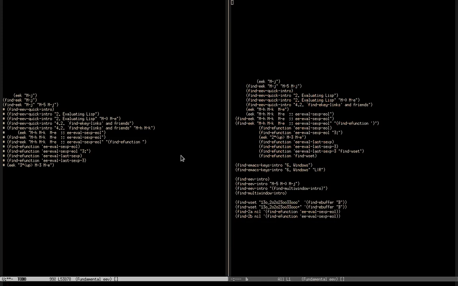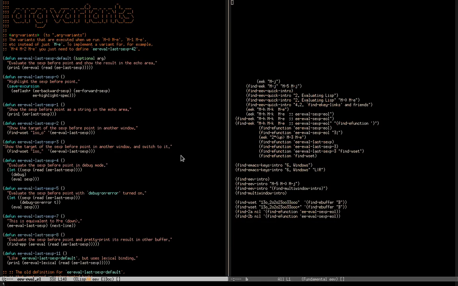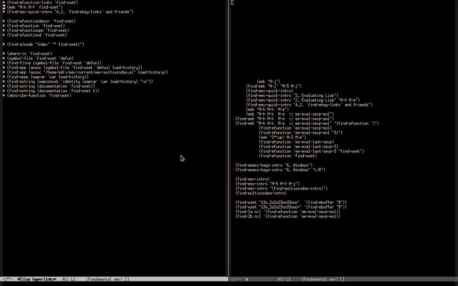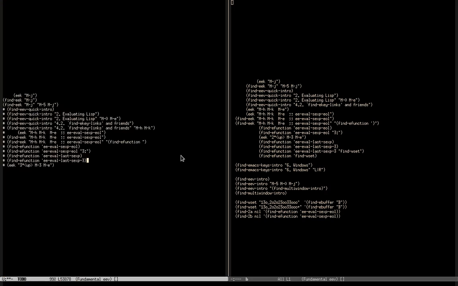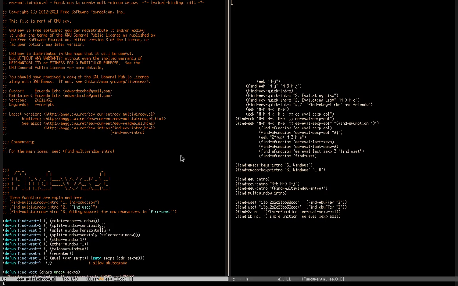Okay, now I want to understand more about this function here. It shows the target of the sexp before pointing another window and switches to it. And it seems that this function uses this to do most of the hard work. So let me try to understand what this function does. I'm going to create a link to its source code. The link is here. I'm going to copy it to my notes. That's it.